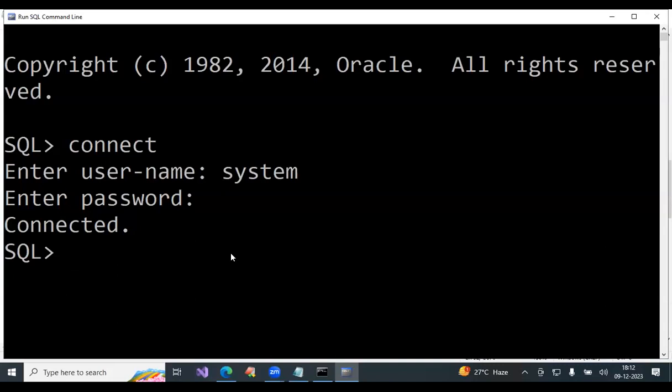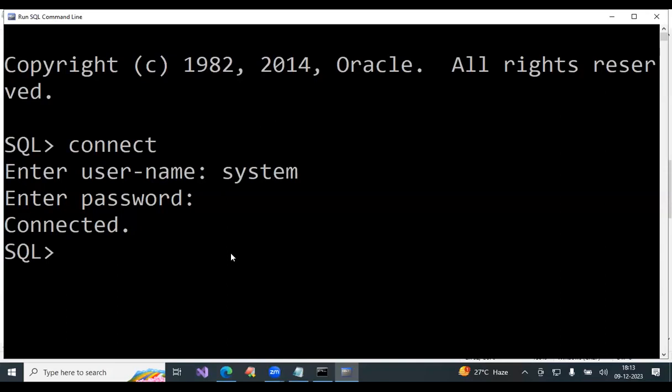This is an application provided by Oracle Corporation to communicate with the database. So this is an application, I'm interacting, and it is communicating with the database. This is called a database application.